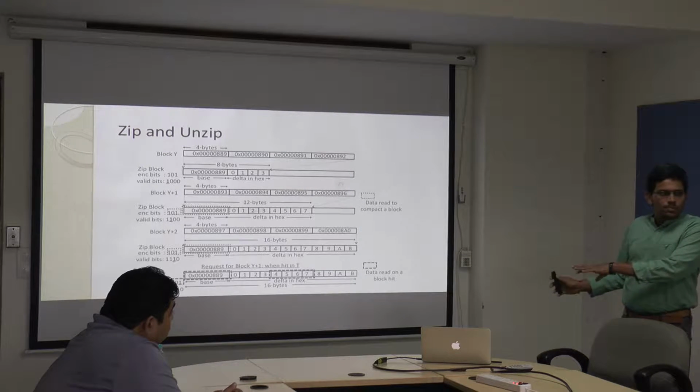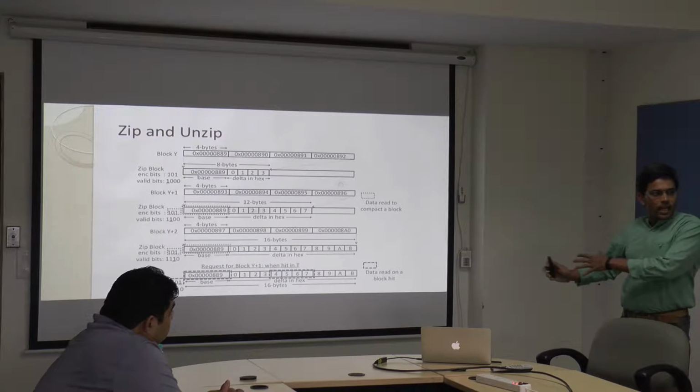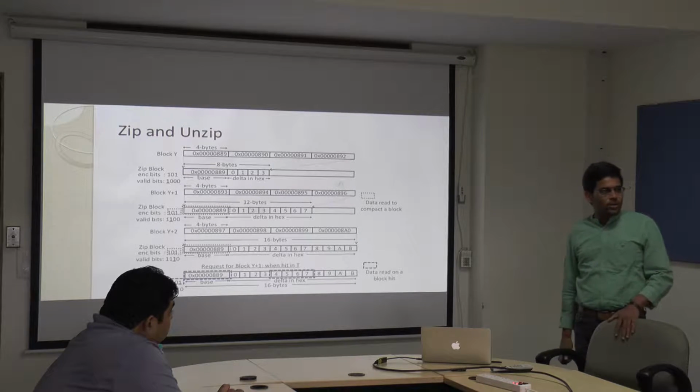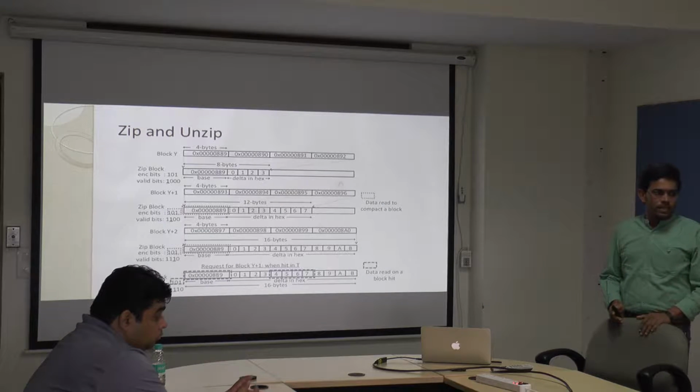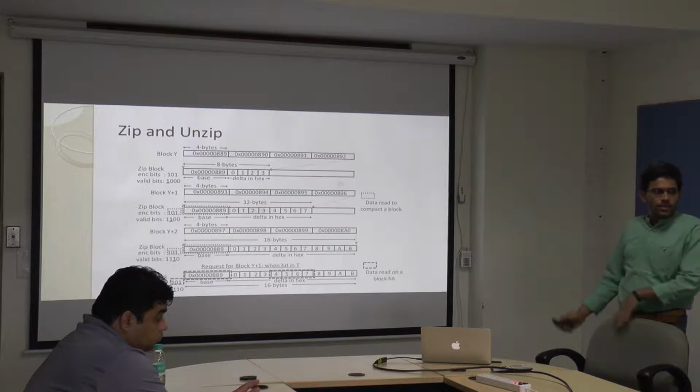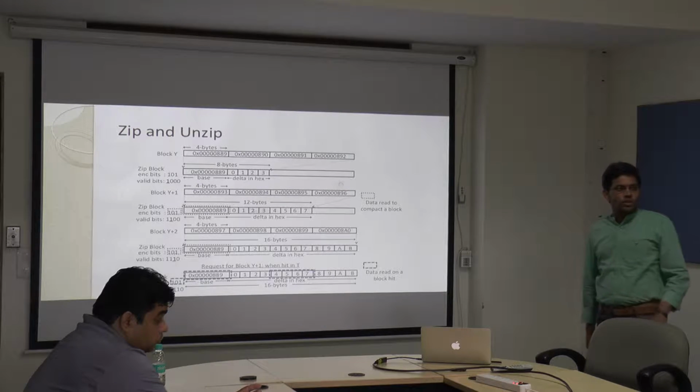Here in this particular case we are considering 4, but in our study we are considering up to 8 blocks of zipping. And at the memory level we are considering a different value, and we will discuss that. But for illustration purposes we are considering 4 zip blocks together.